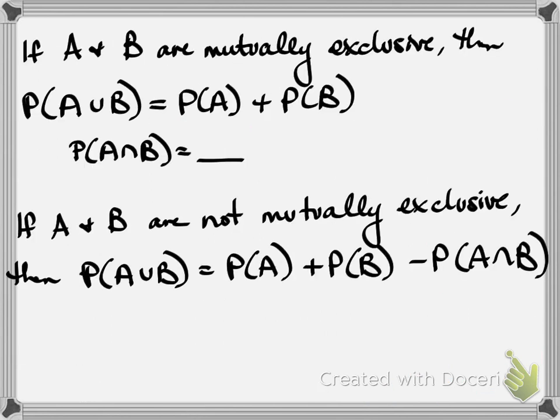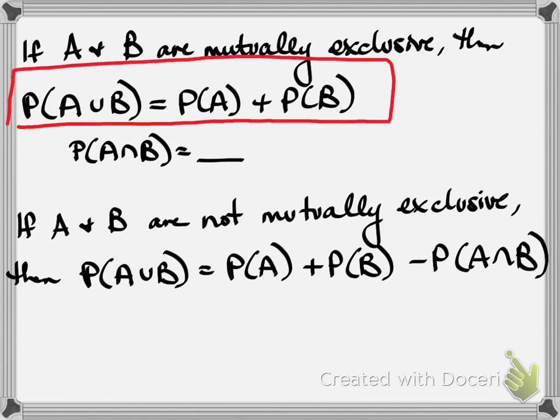Okay, here are two statements for us. If events A and B are mutually exclusive, so they have no outcomes in common, then the probability of A union B equals the probability of A happening plus the probability of B happening. I'm not sure if this union symbol has come up before for you in the past, but it's like an or. So union is like or. So the probability of A happening or B happening is the probability of A plus the probability of B.